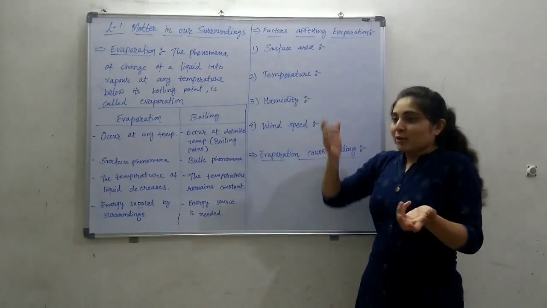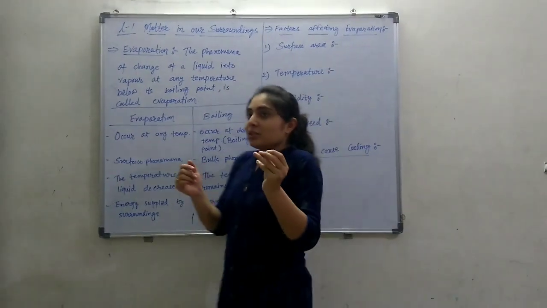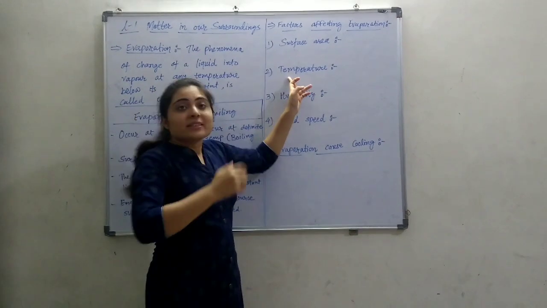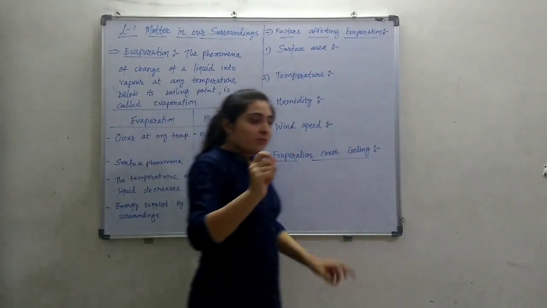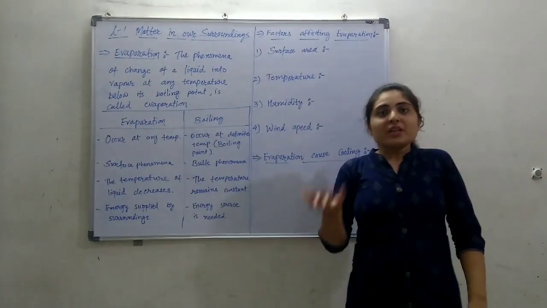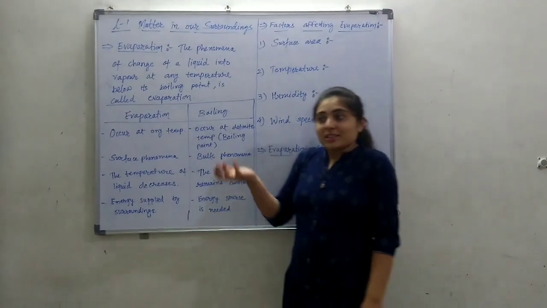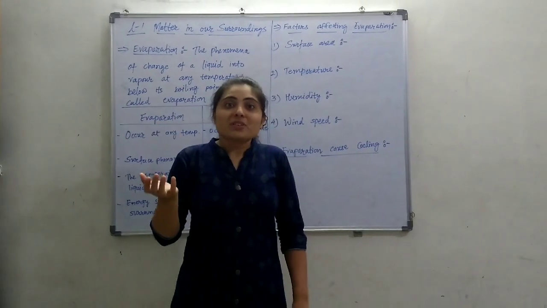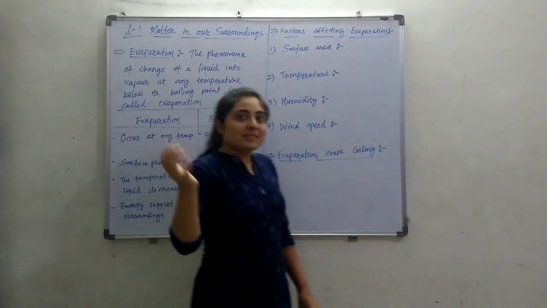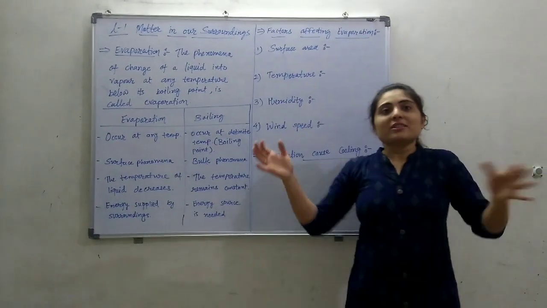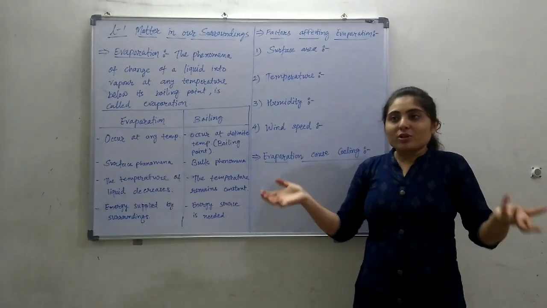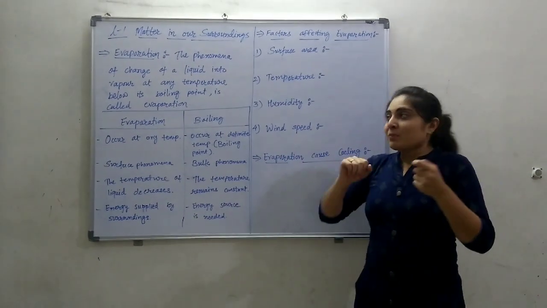Okay? And also, next, temperature. When the temperature of the surrounding is more, like in summer, the evaporation process is sped up, right? Then in summer only, the water of the river and ocean is evaporated. Why?